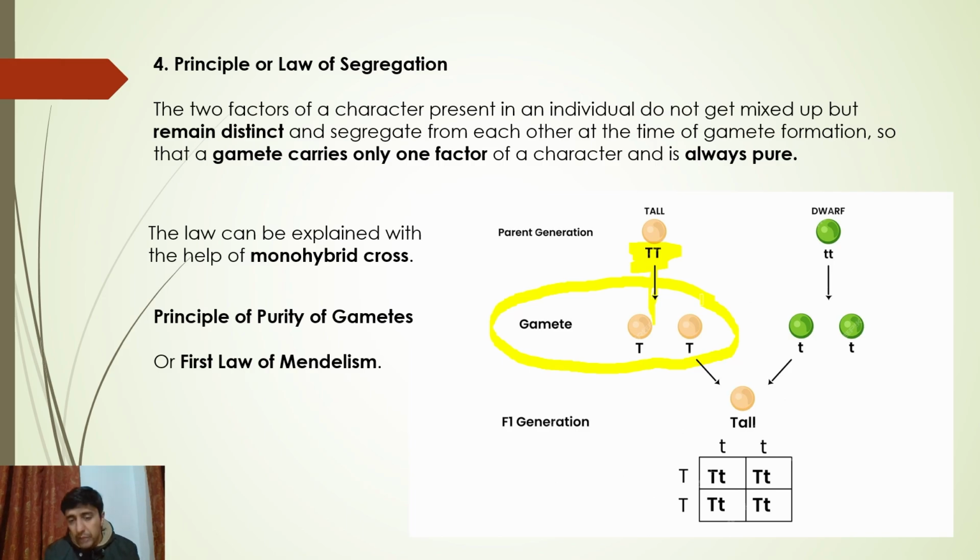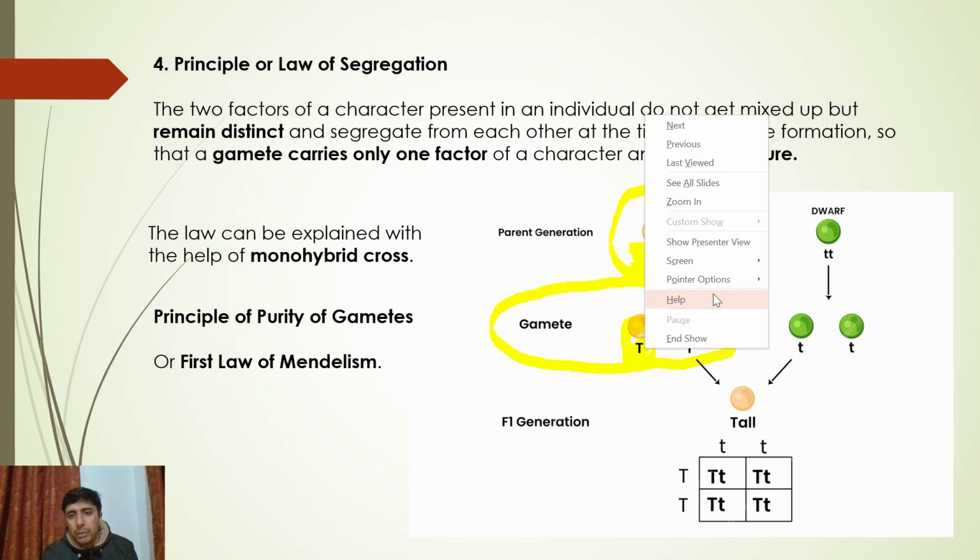Alleles separate out when gametogenesis occurs in a process known as meiosis. In meiosis, two alleles are given to the two cells. So this is a normal cell, this is the diploid cell, and this is the haploid cell. Haploid cell will always have one set of genes, one allele. That is what this law says. That these two factors in an individual do not get mixed up but remain distinct, and they separate from each other during gametogenesis, so that जो gamete होता है, gamete के पास खाली एक ही T रहता है.